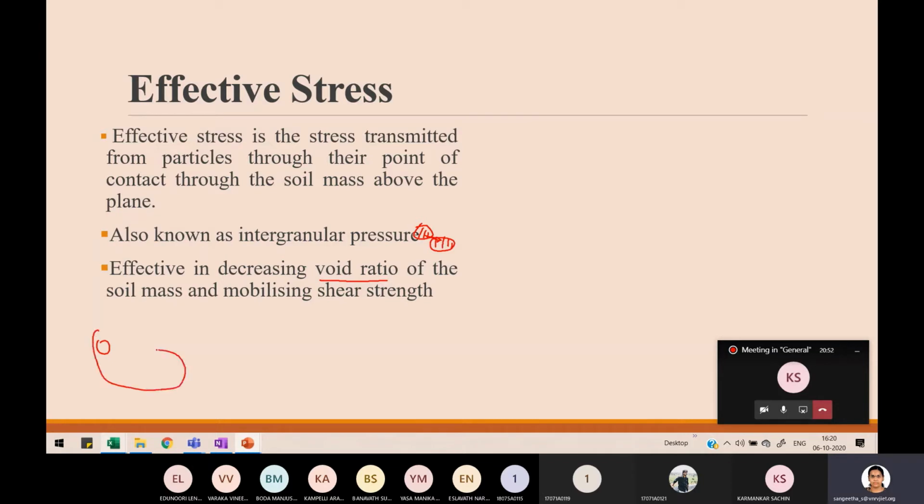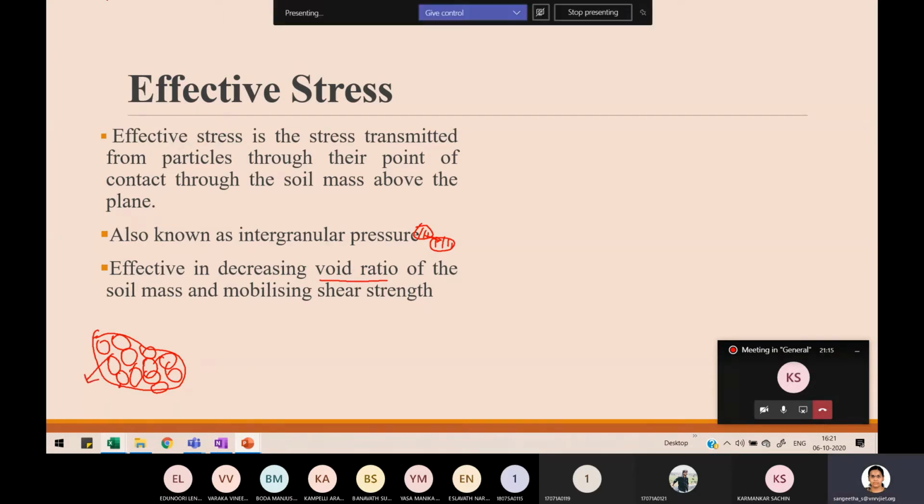There is one bag, okay? A bag or sack, whatever it is. Inside that a number of balls are there and you are trying to press it. So the bag will undergo deformation. So what happened to those balls inside? Those balls will be stressed. So what happened to the gaps which were present initially? Could you understand? There is one bag and the bag is full of balls and you are going to press that bag. So what happened to the empty space which was present initially?